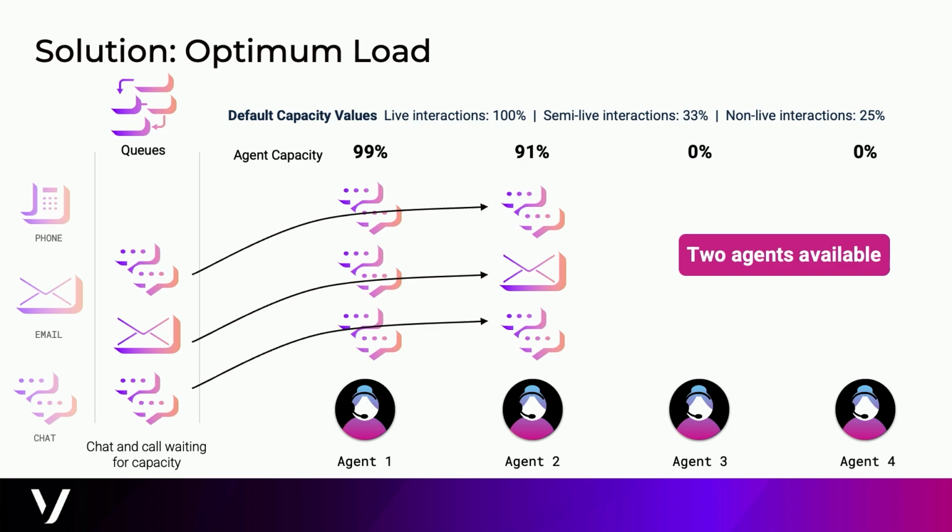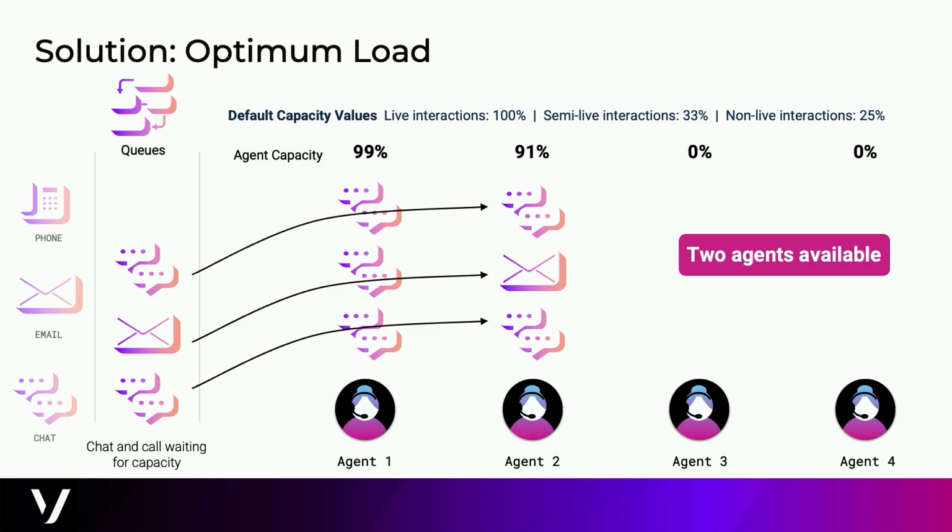But now what happens is that instead of 3 voice calls, we got 2 chats and an email coming into the queue. And what we did is the same thing. We assigned them to agent 2. That agent is at 91% capacity because email has a little bit of a lower capacity factor than live chats. But we still have 2 agents available to handle voice calls.